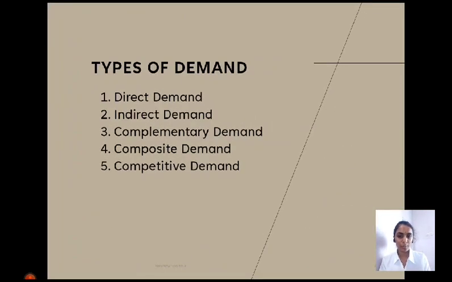There are five types of demands: direct demand, indirect demand, complementary demand, composite demand, and competitive demand. Direct demand is demand for the commodities which satisfy our want directly. Indirect demand is demand for the commodities which satisfy our want indirectly. Complementary demand is the demand for two or more goods which satisfy our single want. Composite demand is the demand for the commodity which is put to several uses, and competitive demand is a demand for the substitute of the commodity.